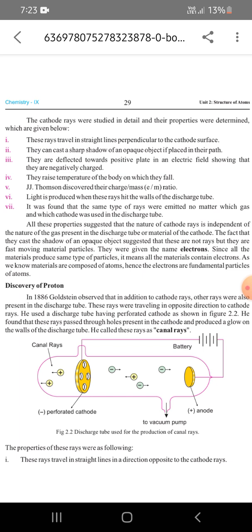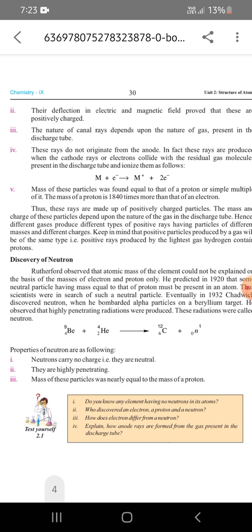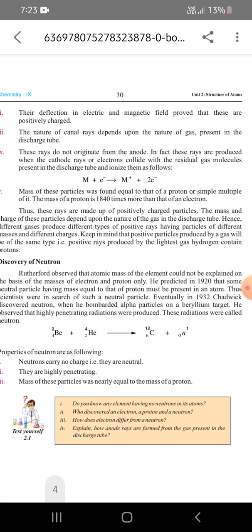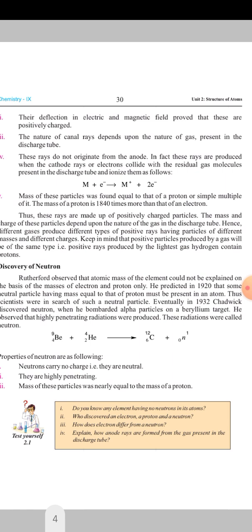The properties of these rays are as follows. These rays travel in straight line in a direction opposite to the cathode rays. Their deflection in electric and magnetic field prove that these are positively charged. The nature of these rays depends upon the nature of gas present in discharge tube. The rays do not originate from the anode.